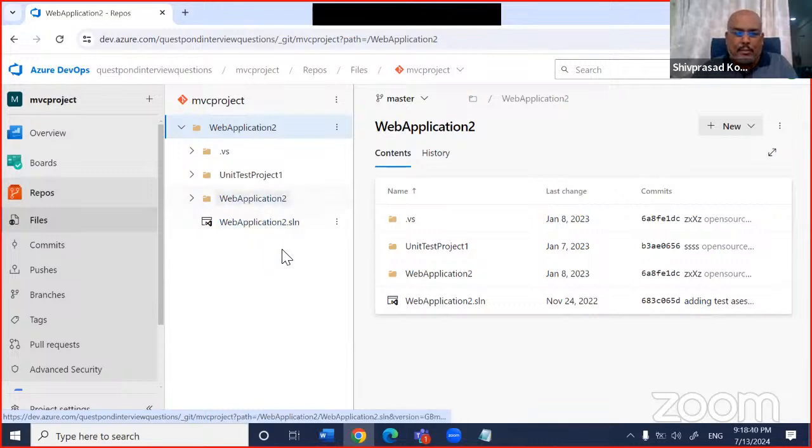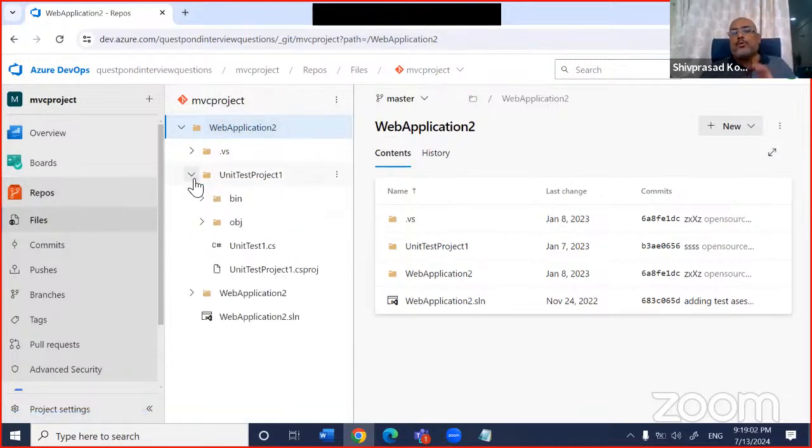You can see from the name itself, web application 2. I just said next, next, next. I created it and I checked it in into this repository. So this is where my code base is. Remember, this can be Java also, this can be Python also. It can be any kind of code base. I have chosen C# because most of my students are in C# and ASP.NET. That's why I've chosen it.